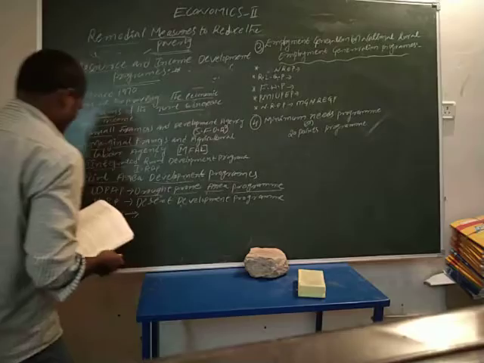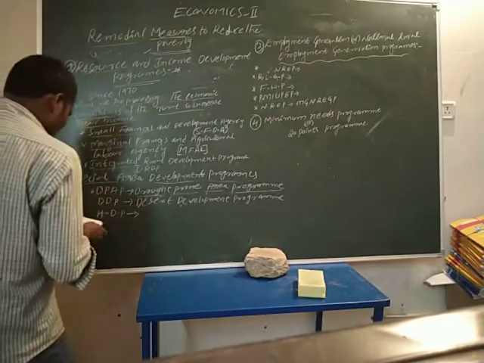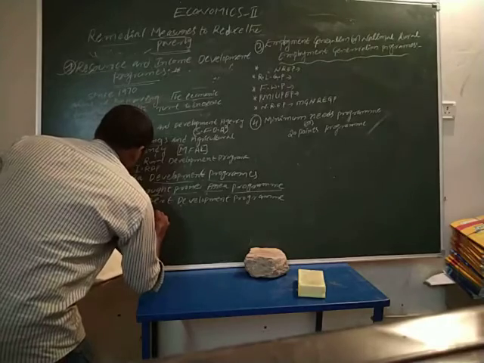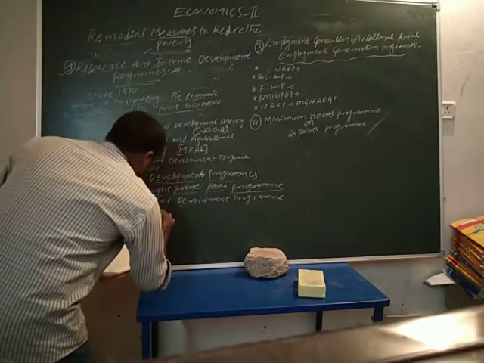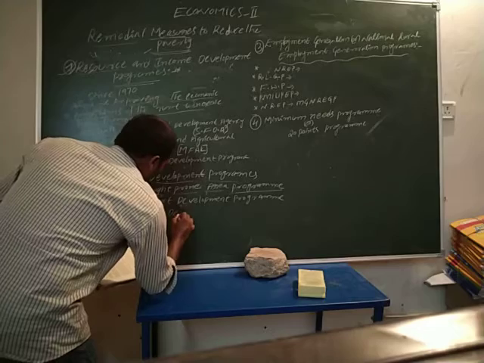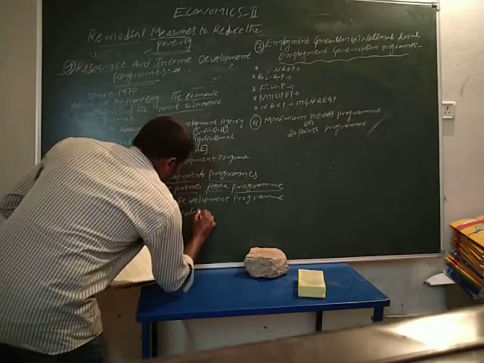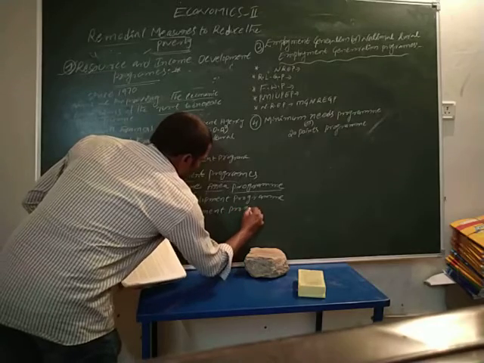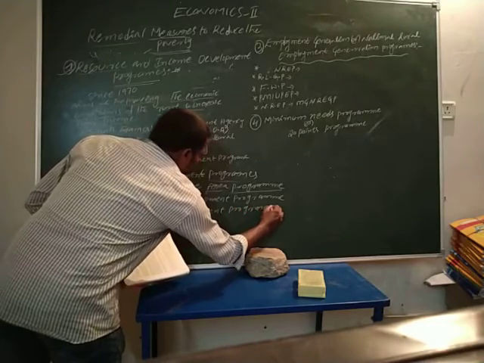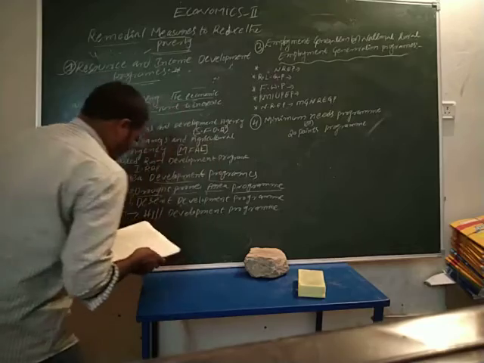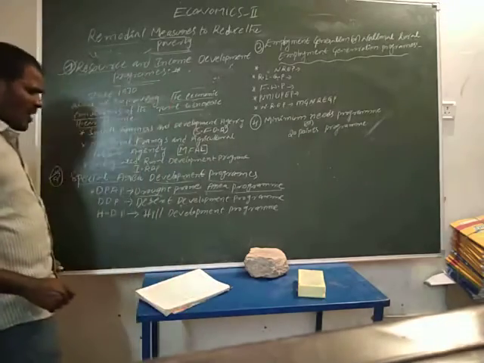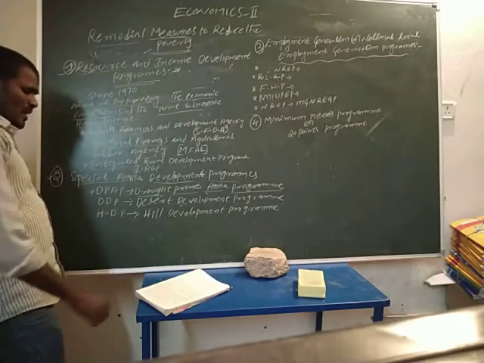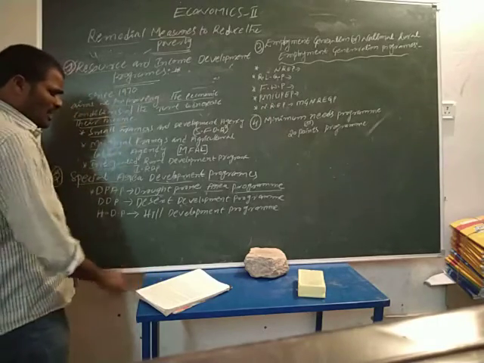That is the second one. The third one is the Hill Development Program, HDP, which aims at forestry and dry land development to raise the income of the weaker sections of society.